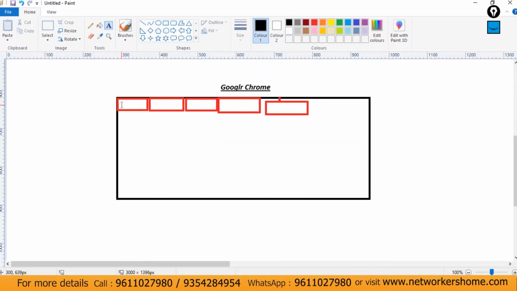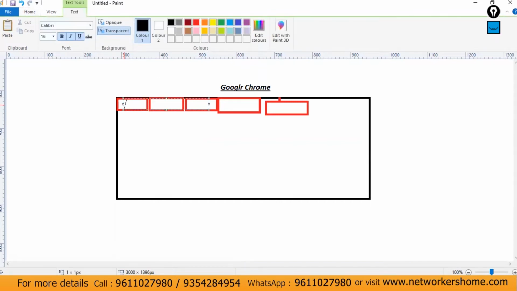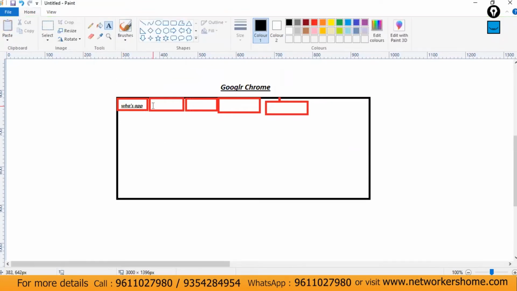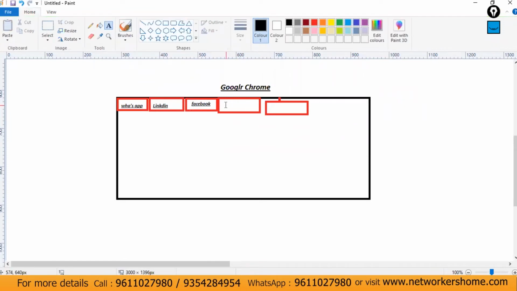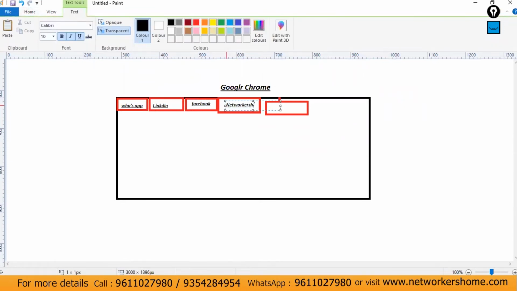Let's consider this one I'm using for the WhatsApp application. Next, I'm using LinkedIn, next Facebook, next the Networkers Home site, and then the Cisco site, Cisco.com.